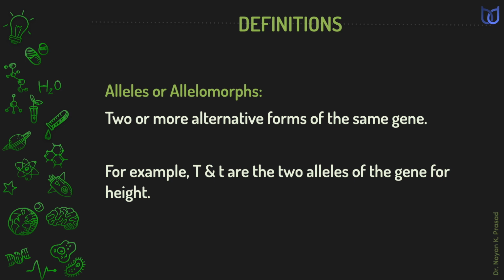One of the terms is alleles or allelomorphs. Two or more alternative forms of the same gene are called alleles. For example, capital T and small t are the two alleles of the gene for height. In monohybrid cross, we have seen capital T indicates tallness, while small t indicates shortness of the plant.